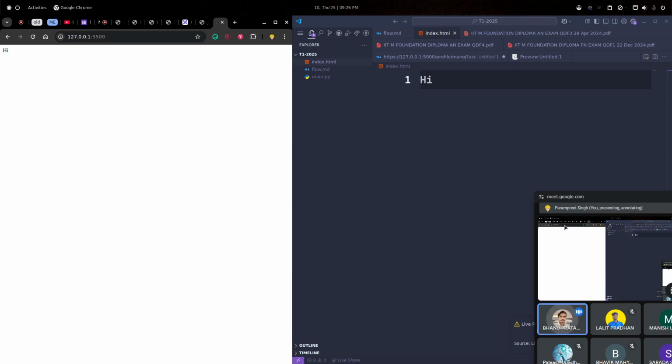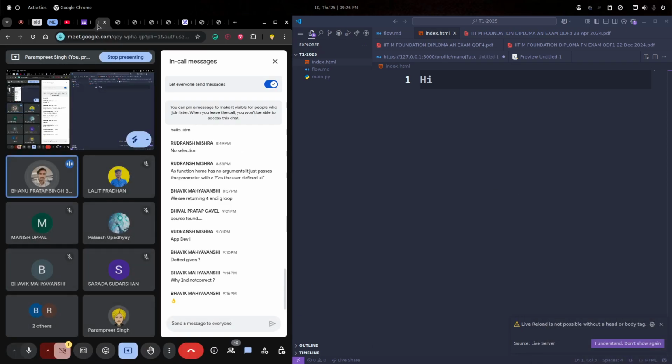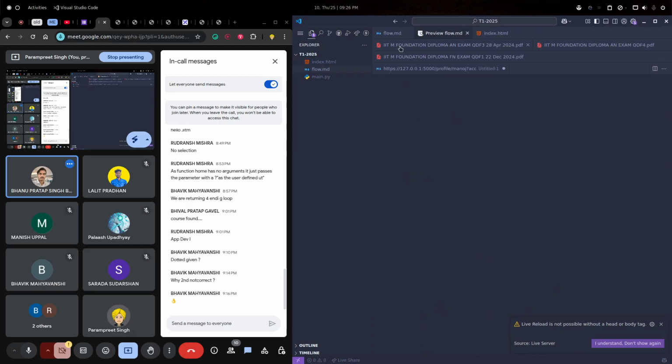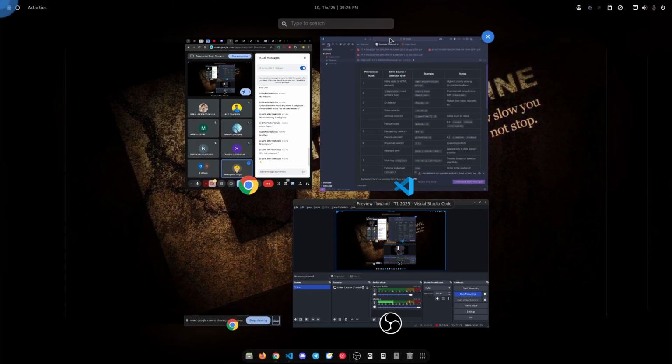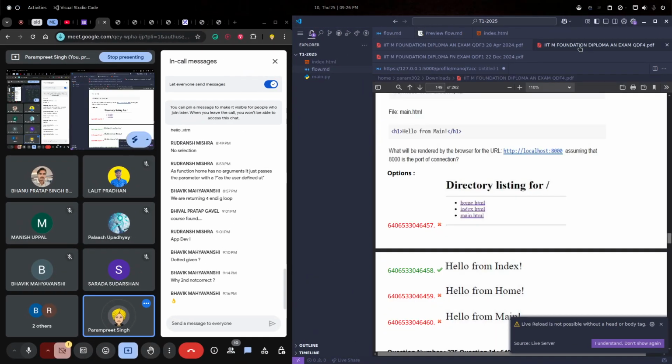then we'll get hi. In Apache, main is also considered as a default file. Okay. I tested it years back. For Apache I don't know exactly. Okay, so